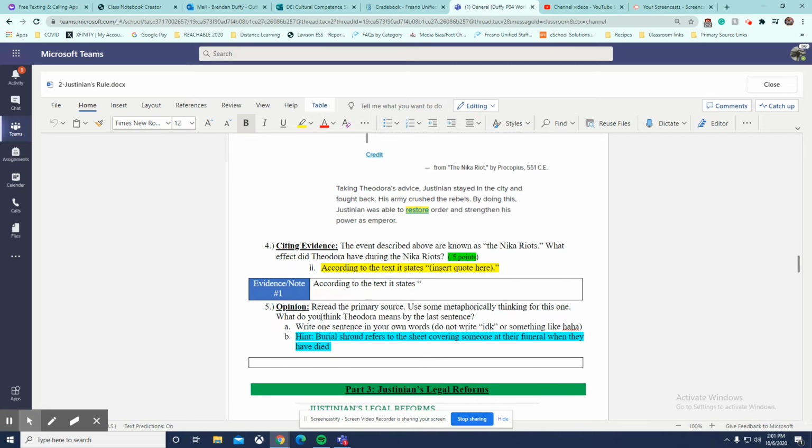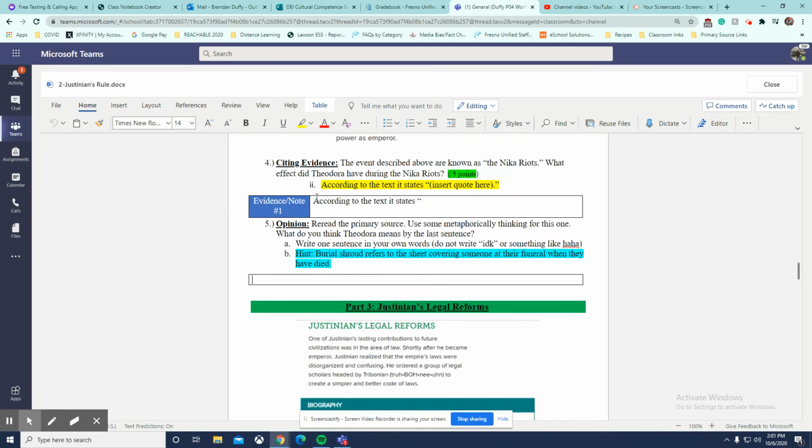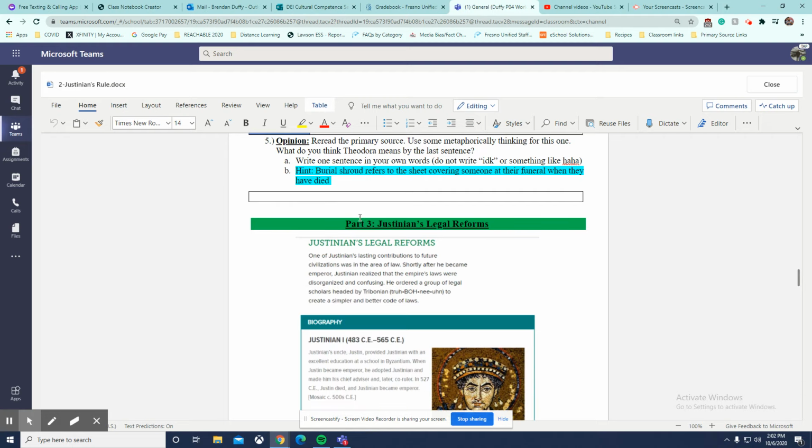Now, when you're looking at number 5, the key sentence to look at is that one because that's what it's asking about. But the text actually kind of gives you the answer. If you look here, according to one Byzantine historian, if you finish reading that sentence, that will help you out with number 5. All of these, except for number 5, have so far been citing evidence, right? This one actually says opinion. It does not say citing evidence. So that's key to notice.